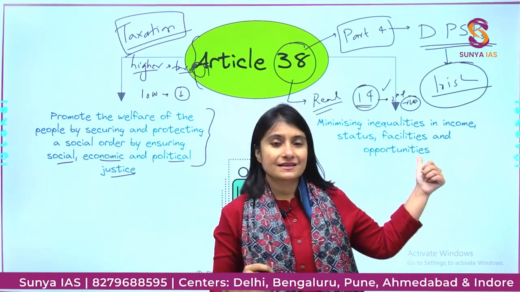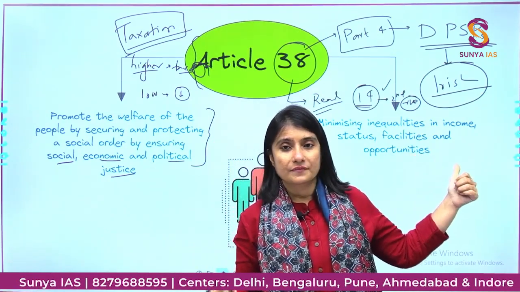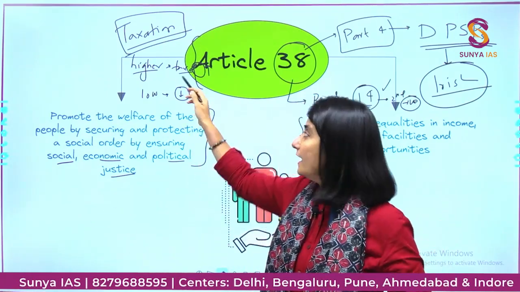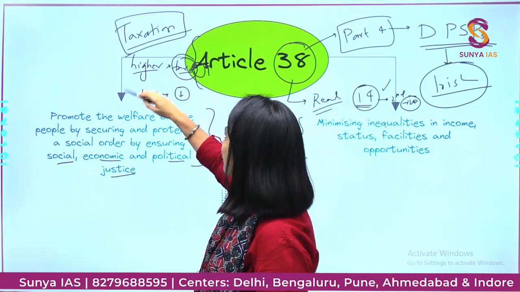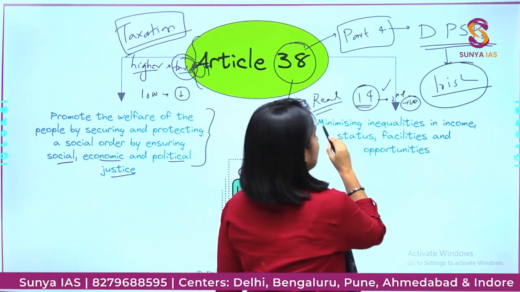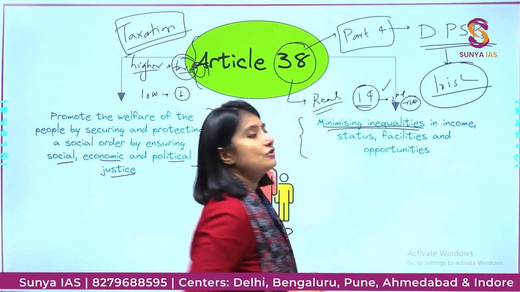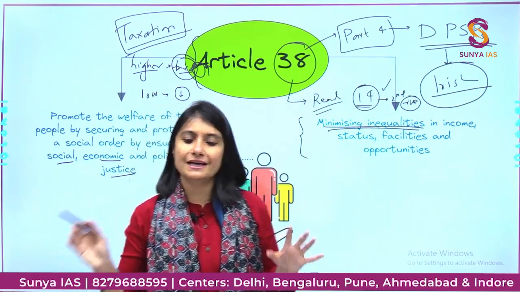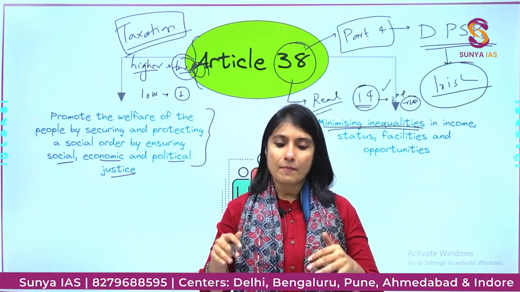So Article number 14 talks about treating equals equally and unequals unequally. And by collecting more tax from people who earn more, what are we trying to do? We are trying to minimize the inequalities. Understood? This is a very simple example and everyone should have understood by now.